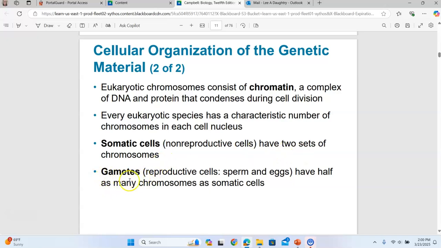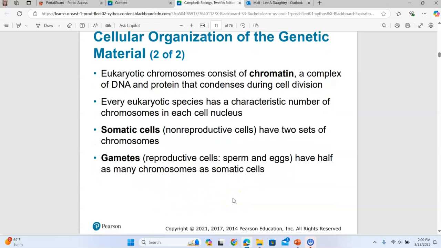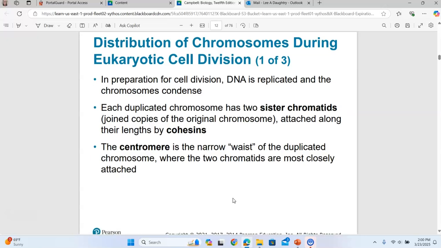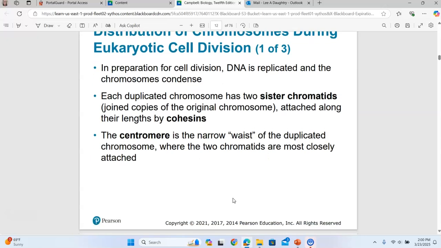And then if we are male and we produce sperm, that's called our gametes. Our gametes are only going to have half the number of chromosomes as our somatic cells, because we only give half of our chromosomes to our offspring. So our reproductive cells, or gametes, will only have half of the chromosomes. So in humans, sperm and egg will only have 23 chromosomes, whereas all the rest of our cells will have 46.